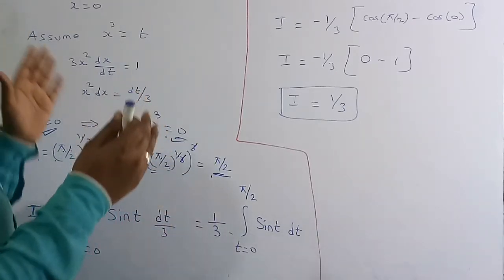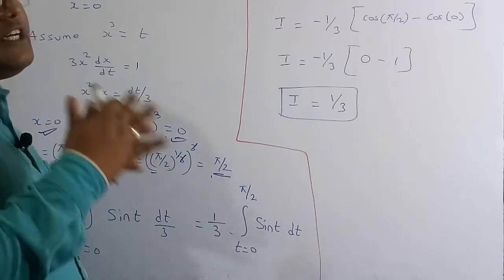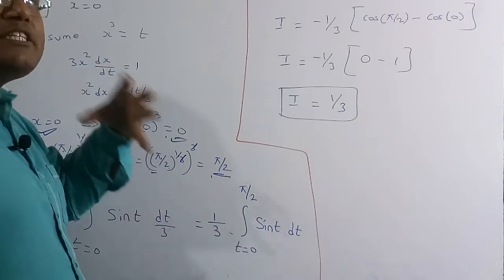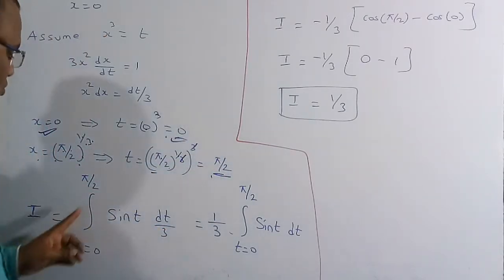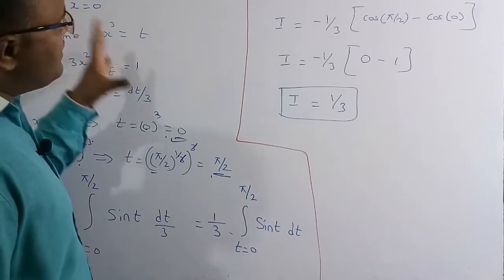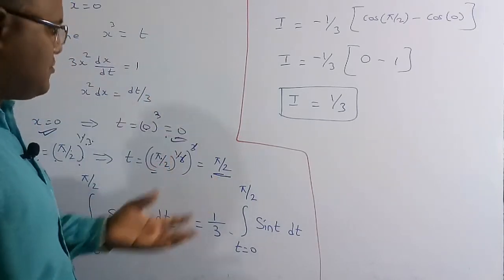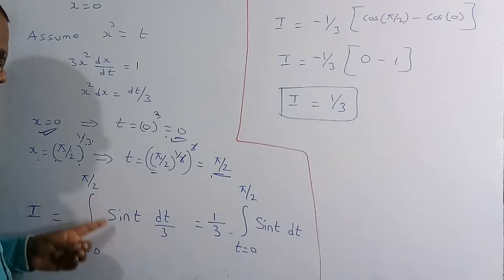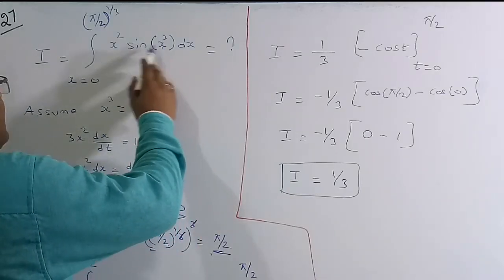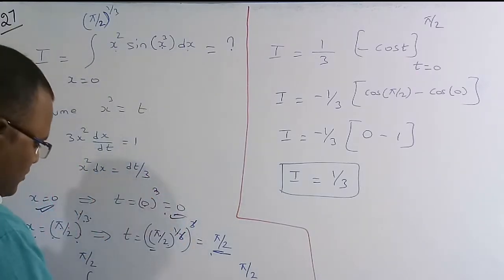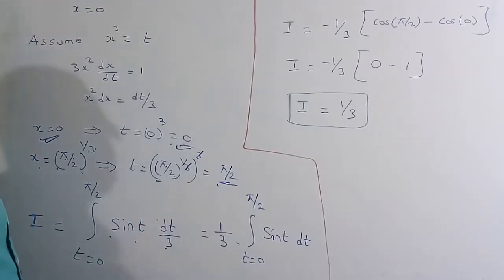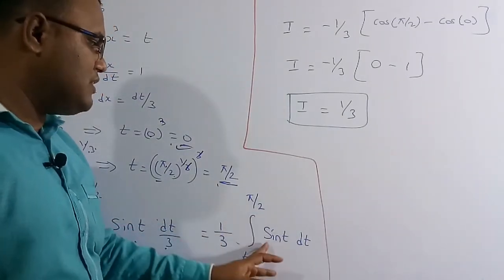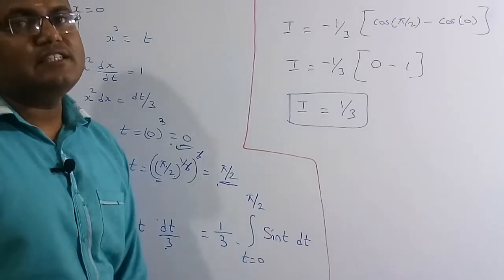So we are going to convert this complex integration in terms of x to a very simple integration in terms of t, because x is a dummy variable. We can replace x by any other variable. So I is equal to, we are now converting everything in terms of x into t, to make the simplification easier. So t is from 0 to pi by 2. Here x cube is t, and x square dx is dt by 3. So sin t into dt by 3. As 1 by 3 is a constant, we can take it outside the integration, which is 1 by 3 into the integral of t from 0 to pi by 2 of sin t dt. Integration of sin t is minus cos t.